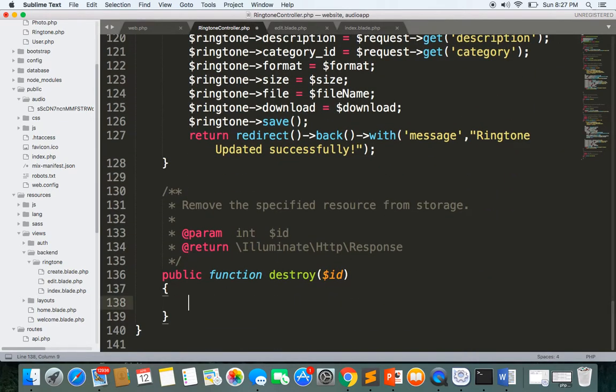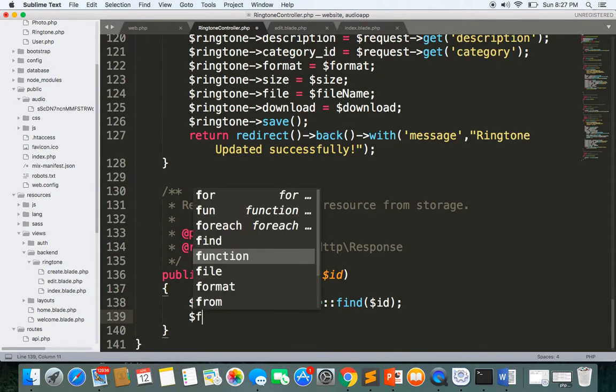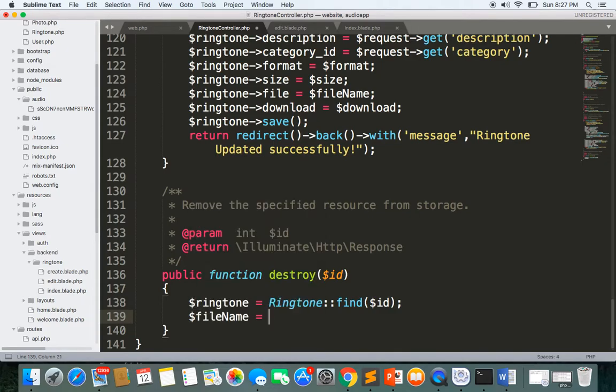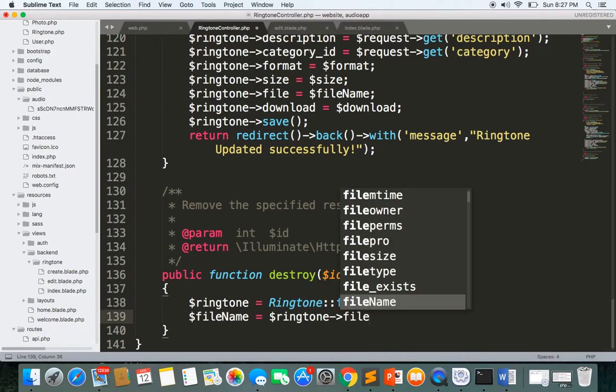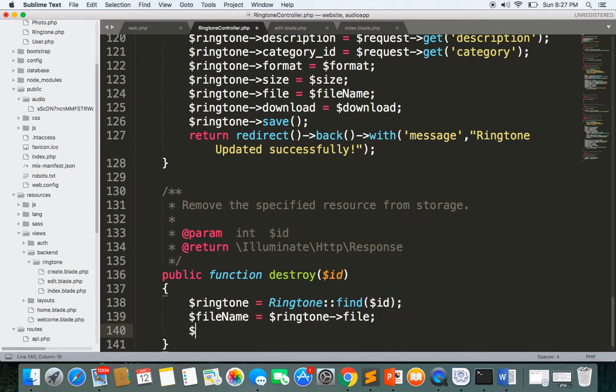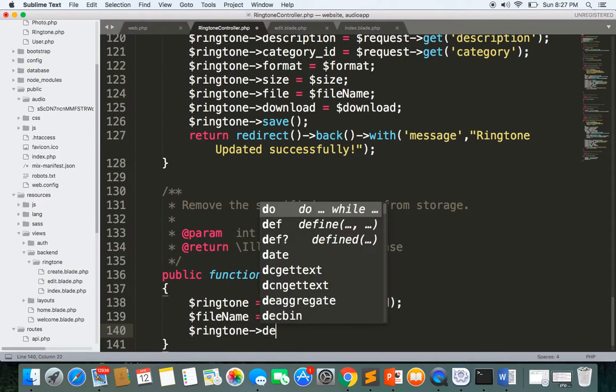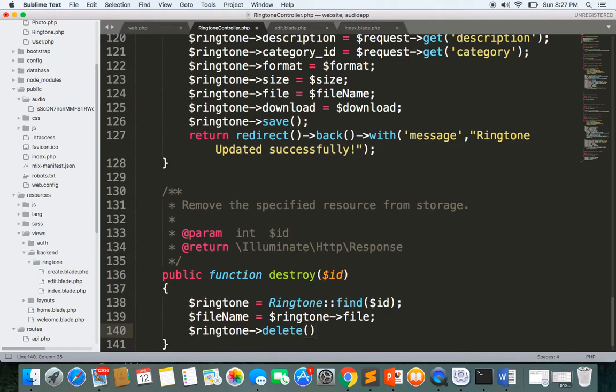So here first we'll find the ringtone. It's a ringtone destroy, so it's Ringtone::find($id), and I'll find the file name for the ringtone. So file name equals the ringtone's file. Now I want to delete this ringtone, so I have to write ringtone and then the delete method. Okay, so once this has been deleted from the database, I have to delete it from the storage as well.